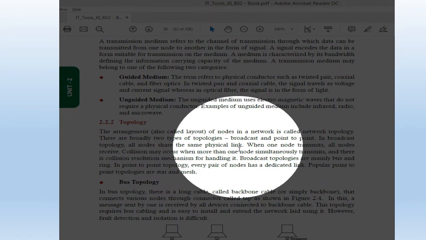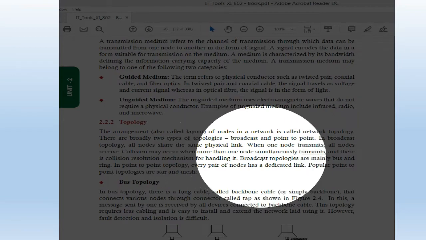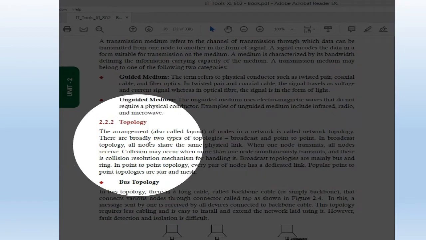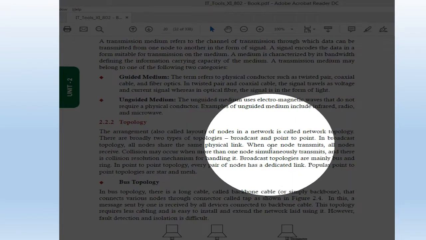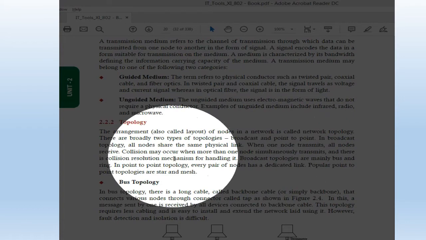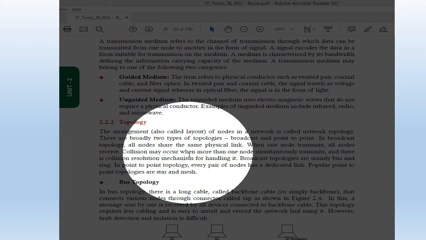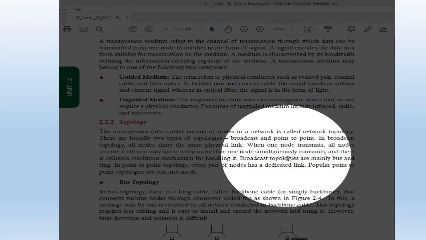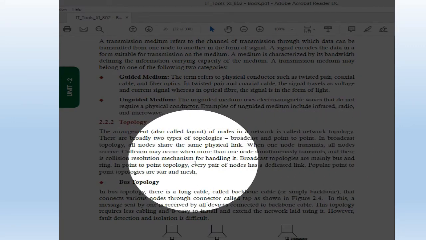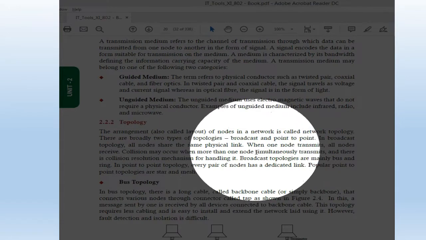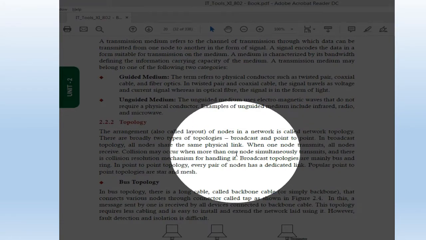Basically it is of two types. There are broadly two types of topologies: broadcast and point to point. In broadcast, when one node is sending the signals, all are receiving, but in point to point, one node is the sender node, the other node is the receiver node. One is sending the signals or the data, the other is receiving the signal or the data. Next, there are the types of topologies. Understand this carefully.